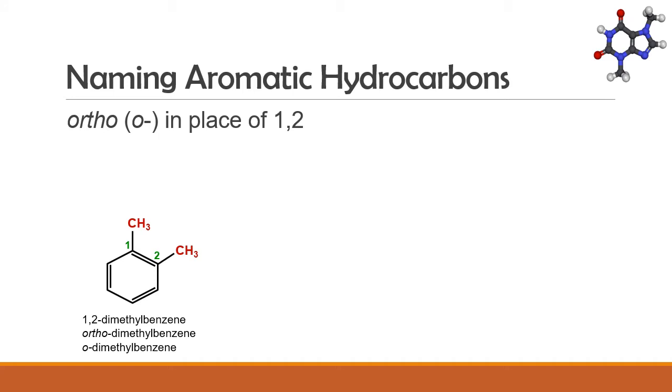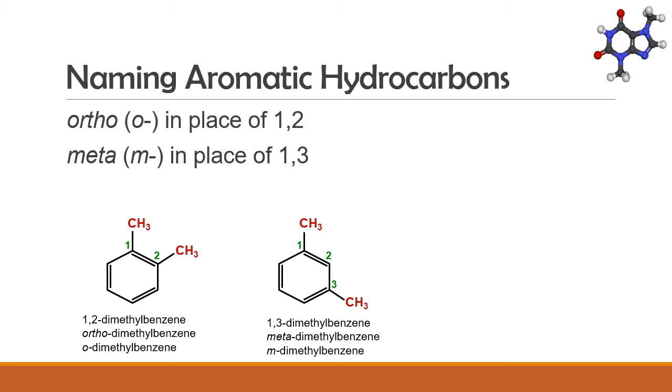Ortho is the prefix used to indicate side chains that are adjacent to each other, which when numbered would be 1 and 2. Our example here is 1,2-dimethylbenzene or ortho-dimethylbenzene or simply o-dimethylbenzene. Meta is the prefix used to indicate the 1 and 3 positions.